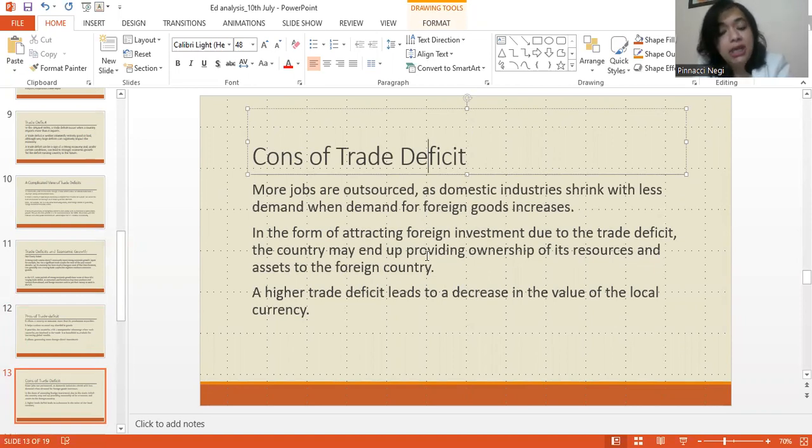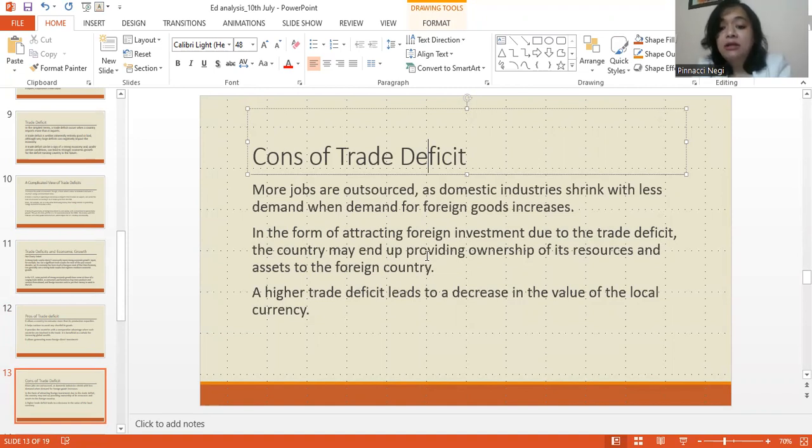It leads to shrinking of the domestic industries or not an expansion of the domestic industries. That means it can negatively impact employment generation within a country, right? As domestic industries shrink with less demand when demand for foreign goods increases.